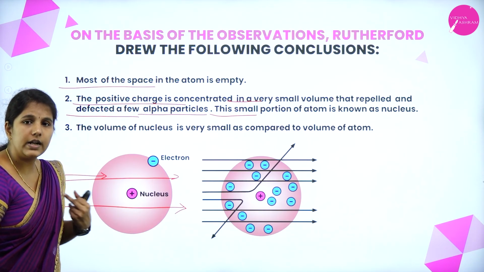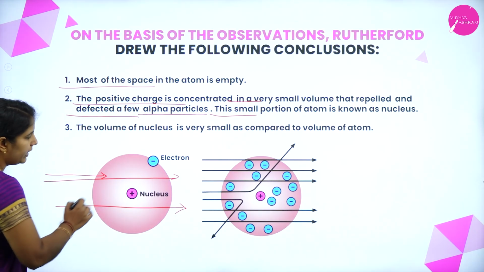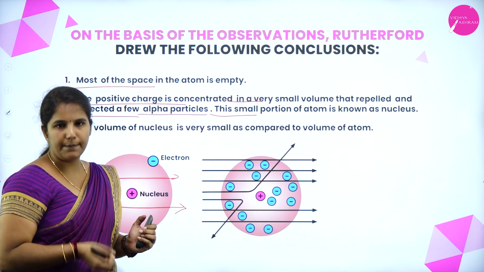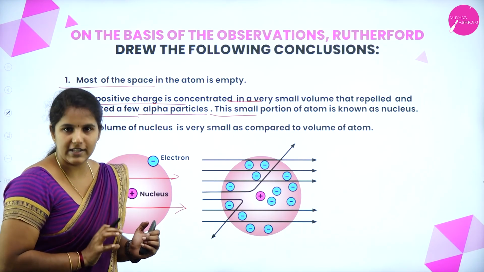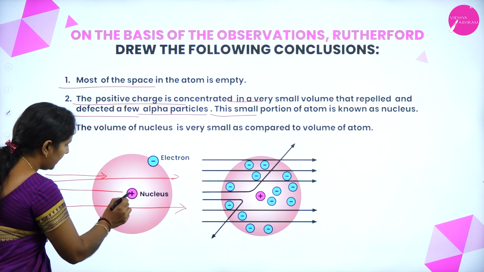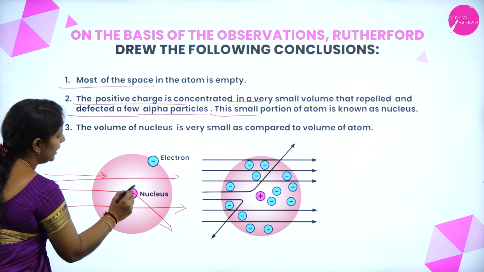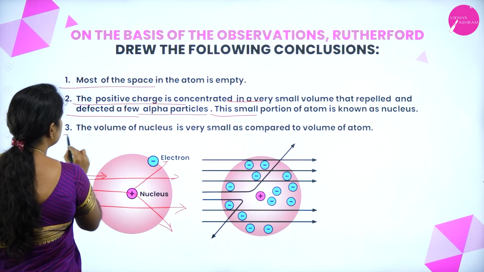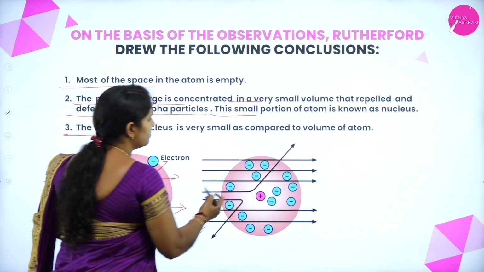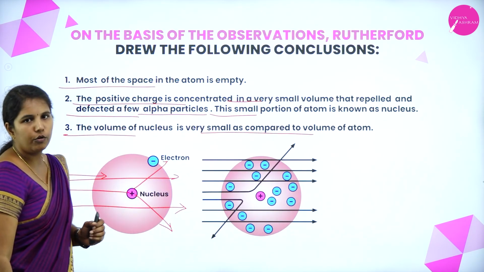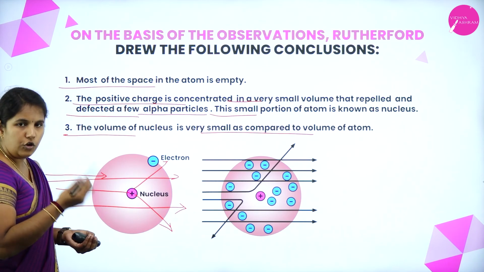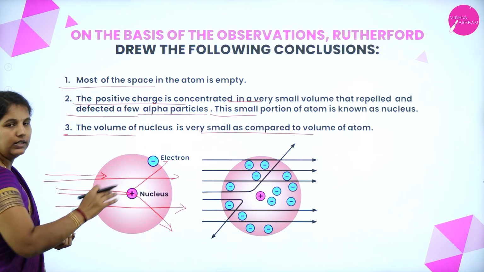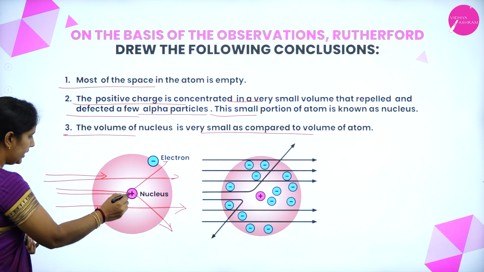Why are few alpha particles deflected? Because he explained that at the center we have positively charged particles, known as protons, present in a small volume at the center. That is why when these alpha particles strike, they get deflected. Understood? For the third one, he says that the volume of the nucleus is very small compared to the volume of the atom. He says that few alpha particles are rebounded back because when an alpha particle goes and hits the nucleus directly, it will come back.